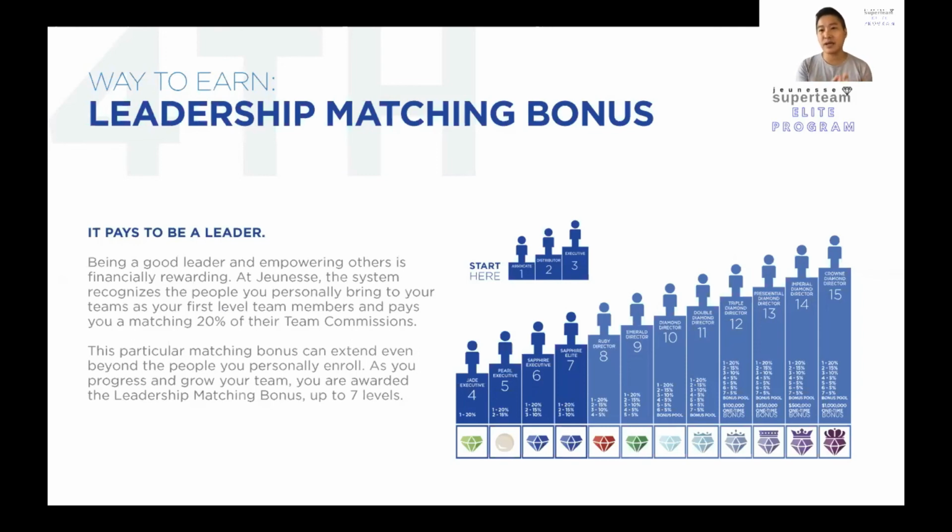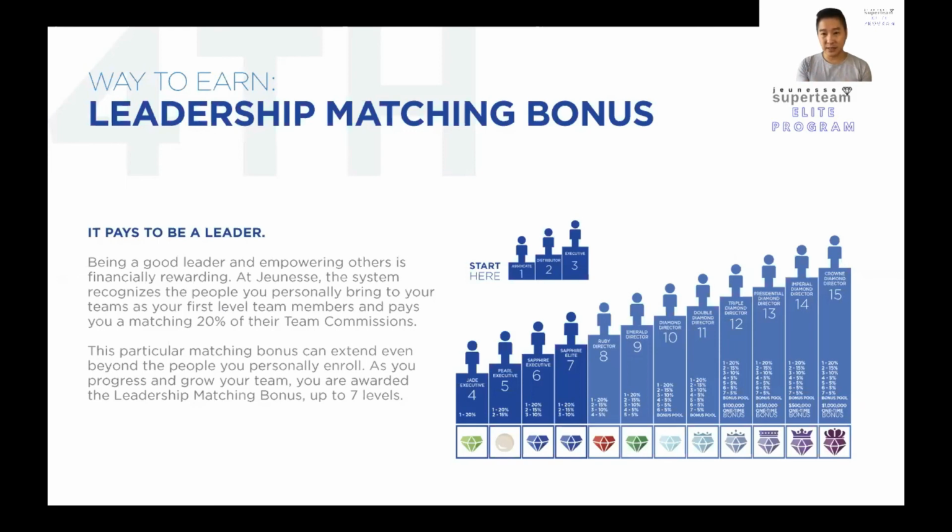And every cycle that the person in Malaysia makes, you'll be able to enjoy the level matching bonus as well. You'll be able to get a 10% matching bonus, which is $3.50 in this case. And this level matching bonus stretches all the way down to 7 levels. So basically, from level 4 all the way to level 7, you get to enjoy 5% of matching bonus.